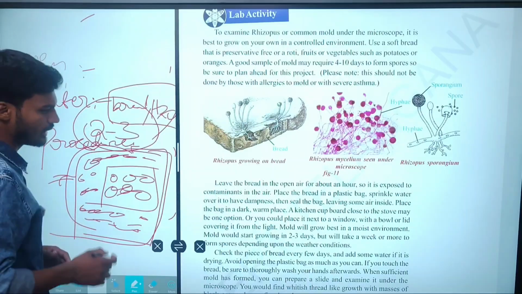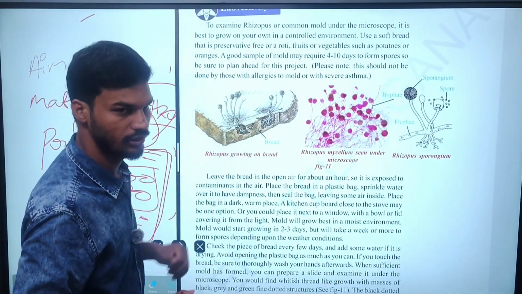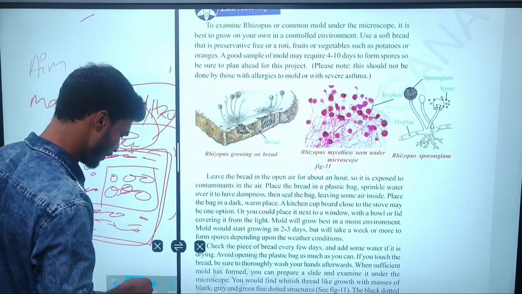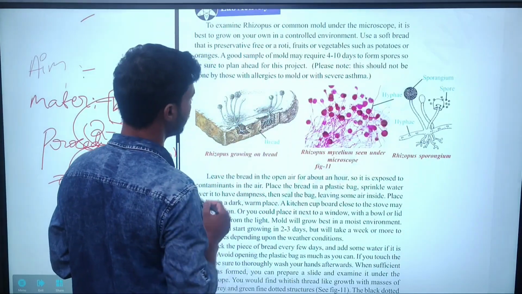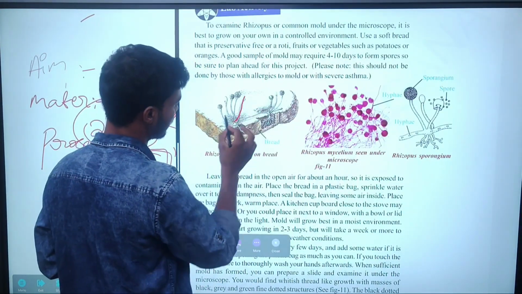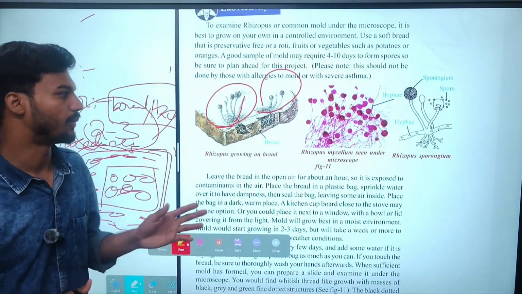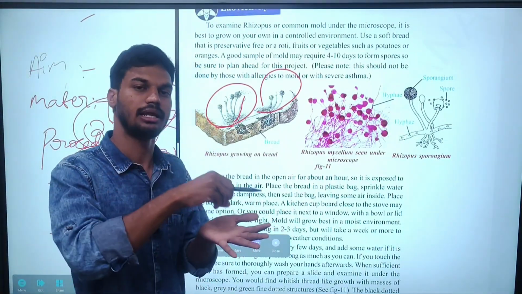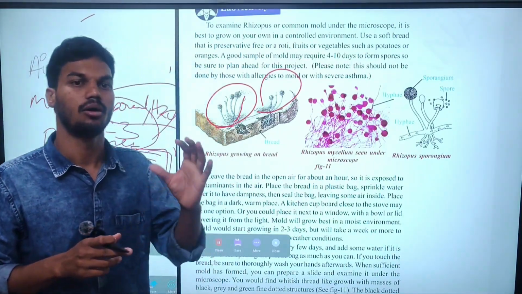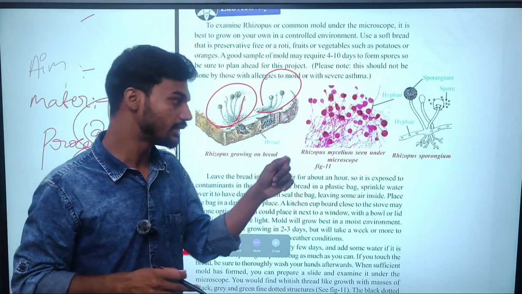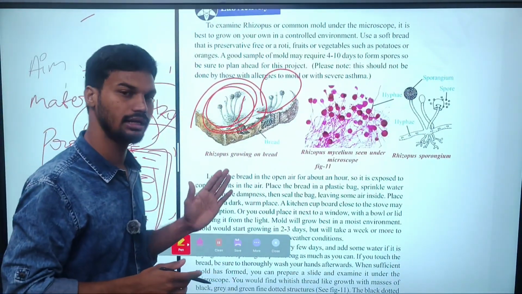Then after 2 to 3 days, we can see Rhizopus growing on the bread. Look here, these are the Rhizopus growing on the bread. So simply, when you sprinkle some water on bread and pack that piece with a polythene cover, after 2 to 3 days the growth of Rhizopus can be seen clearly.